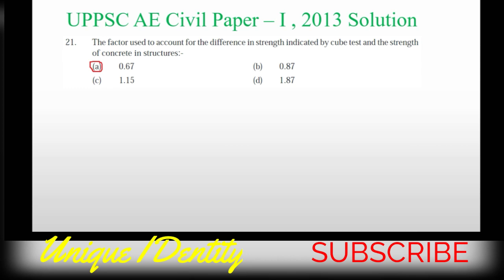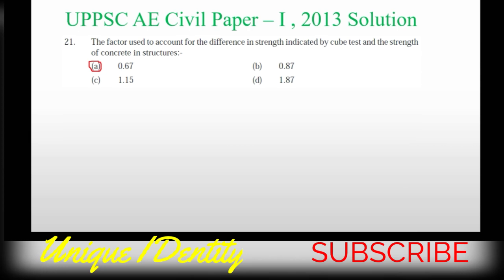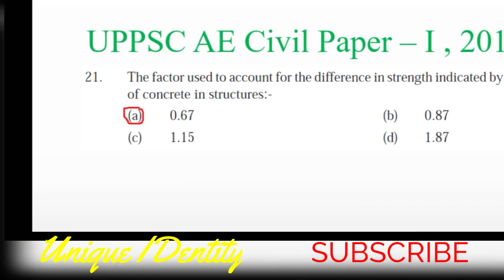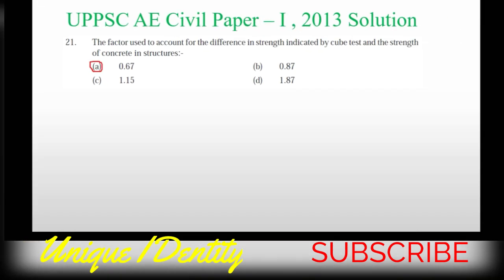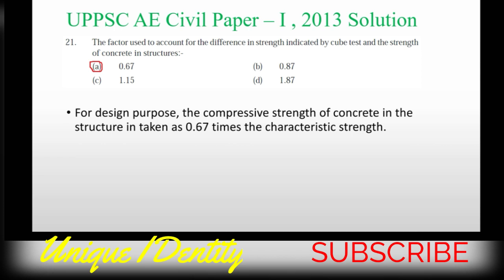Next is question number 21. The factor used to account for the difference in strength indicated by cube strength and the strength of concrete in structure. Option A is correct, 0.67, as you all know.